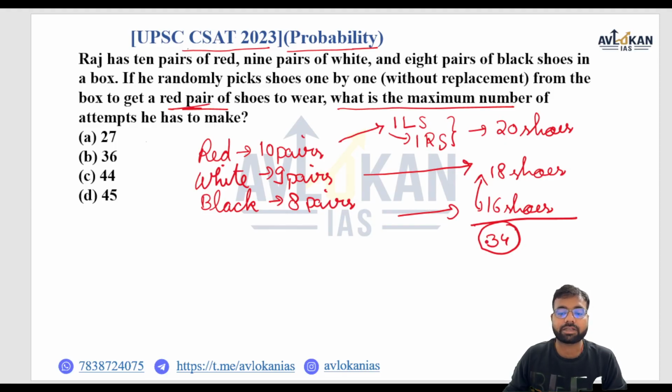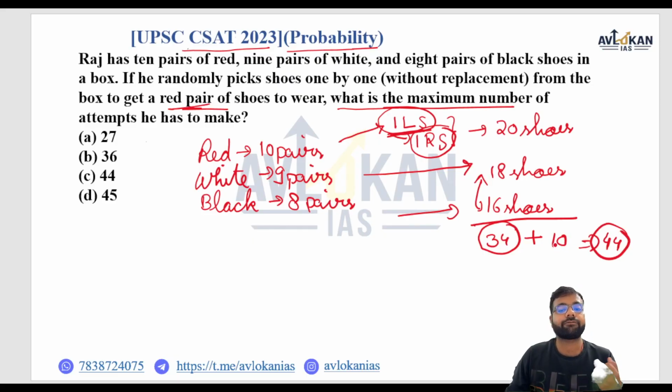So next after this, the next 10 pairs, in which 10 are left shoes and 10 are right shoes. For the next 10 attempts, it is possible that he may get any one type of shoe, right? So 34 plus 10, total is going to be 44.